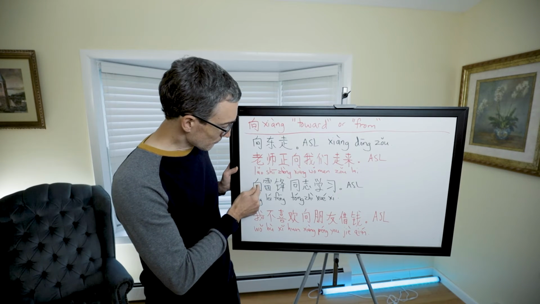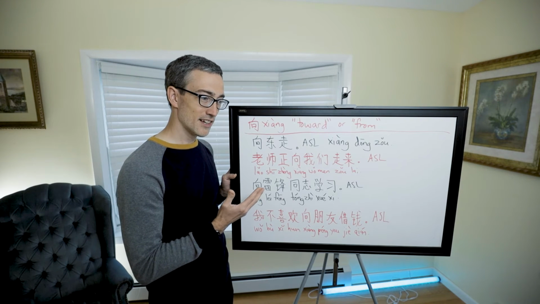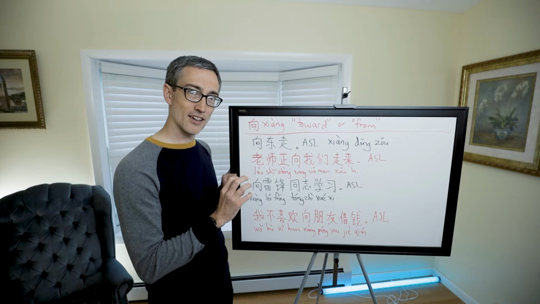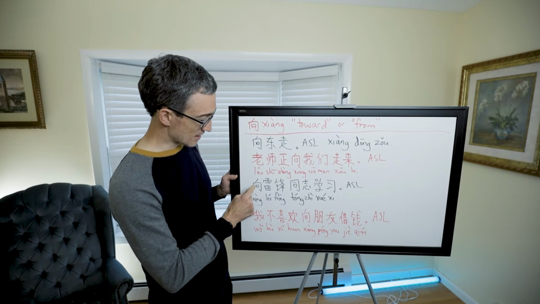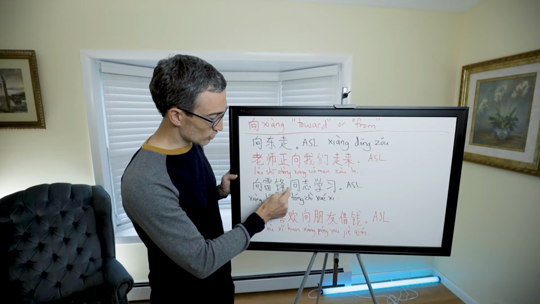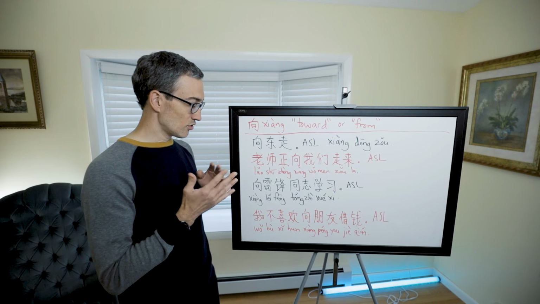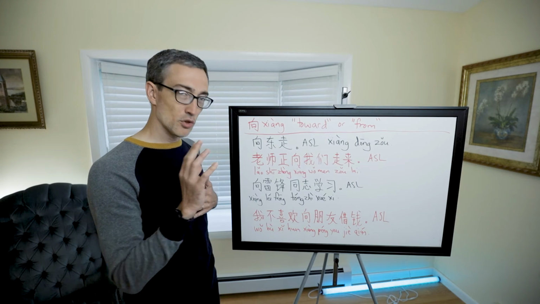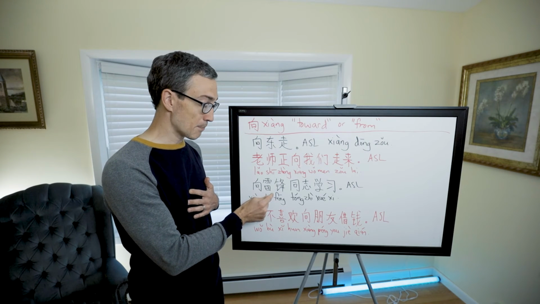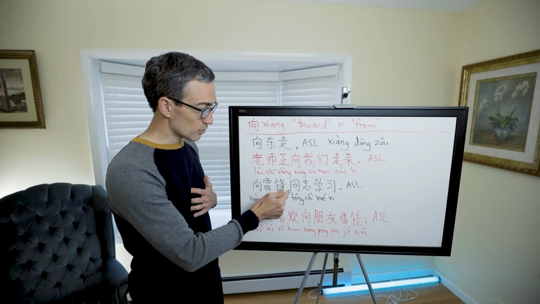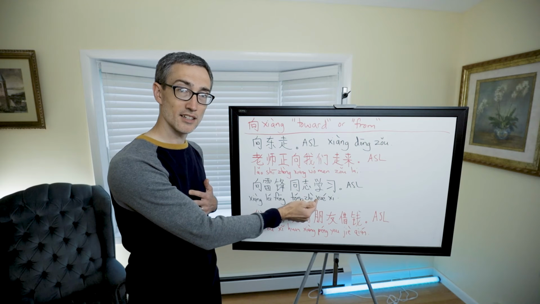All right, so this is a very propaganda or political sounding statement. It says 向雷锋同志学习. If we do it really directly, it would be 向雷锋, which is a person or a made-up person. 同志 means comrade. So comrade 雷锋学习 study or learn.